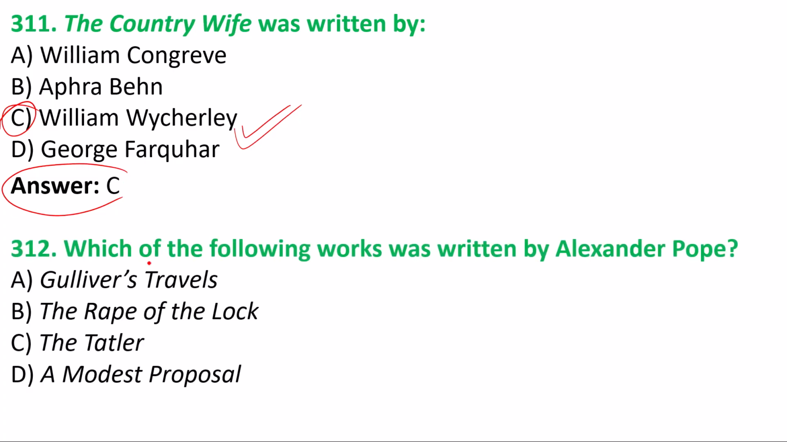312 is the question. Which of the following works was written by Alexander Pope? Out of these four options: Gulliver's Travels, The Rape of the Lock, The Tatler, A Modest Proposal. Option B is the correct answer. The Rape of the Lock is the poem which was written by Alexander Pope.